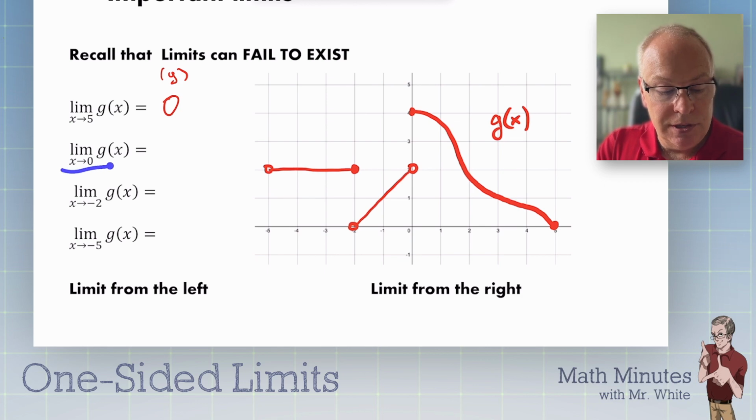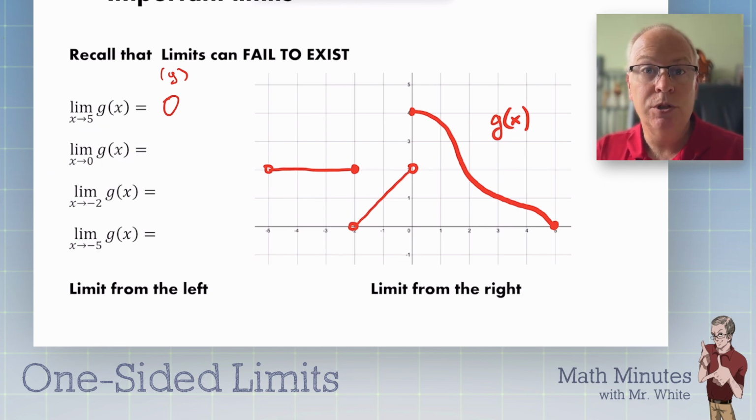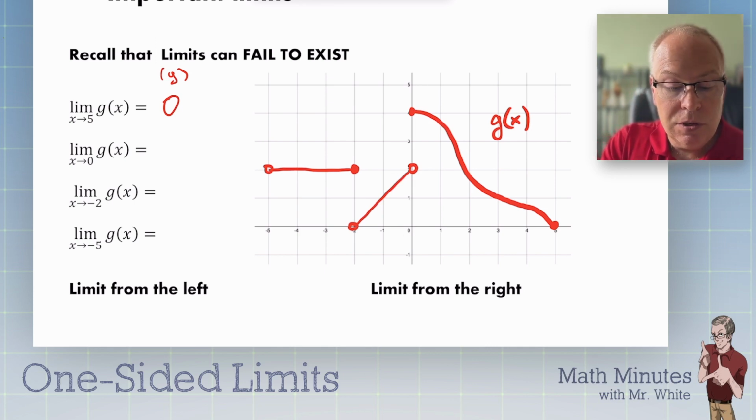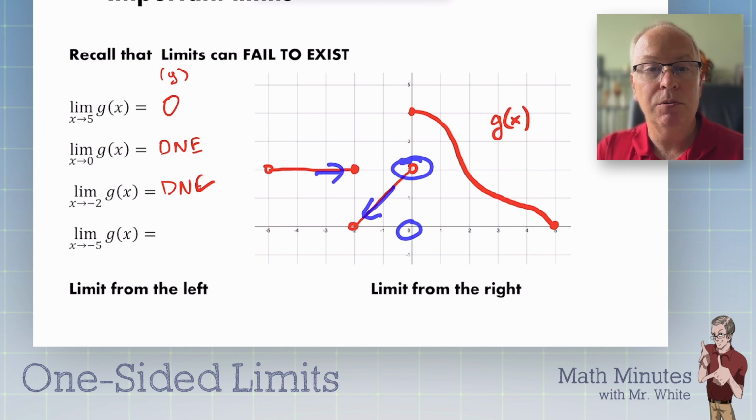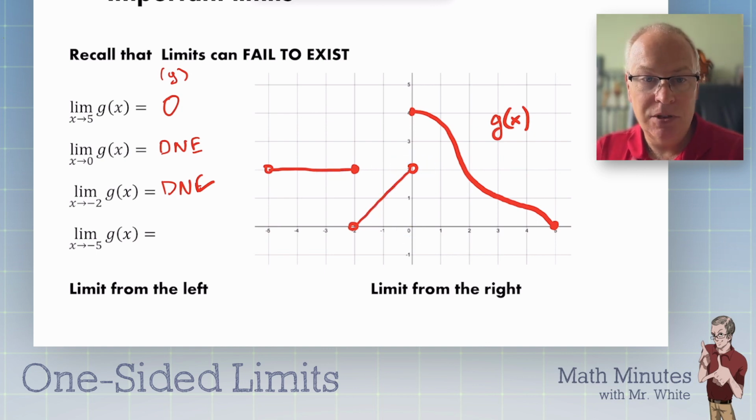As x approaches 0, what is the function approaching from a y perspective? So as x approaches 0, do you remember we said that coming from the right side here was different than the left? So it kind of depends which side you're on, right? That's what we're going to really formalize today. So this was the one that did not exist. What about -2? Well, same thing there. You see that coming from the left and coming from the right, we've got different y values that we're approaching, so therefore it doesn't exist there. That's okay. We're going to have a way to sort of deal with this in a moment.